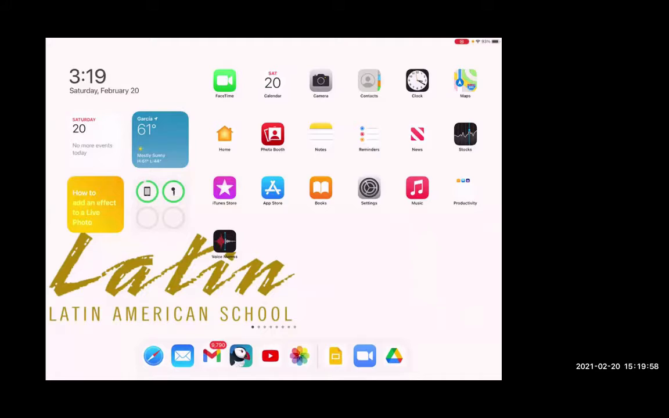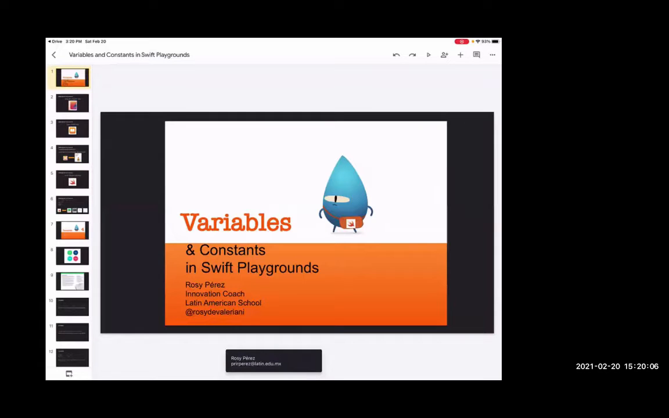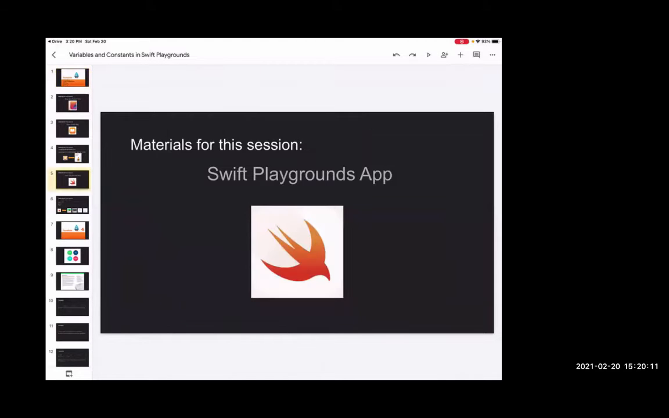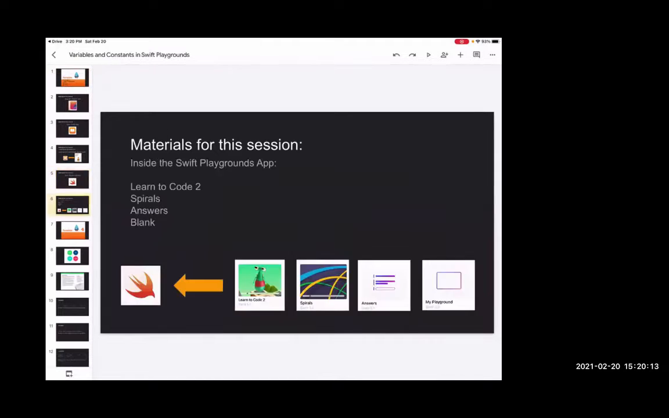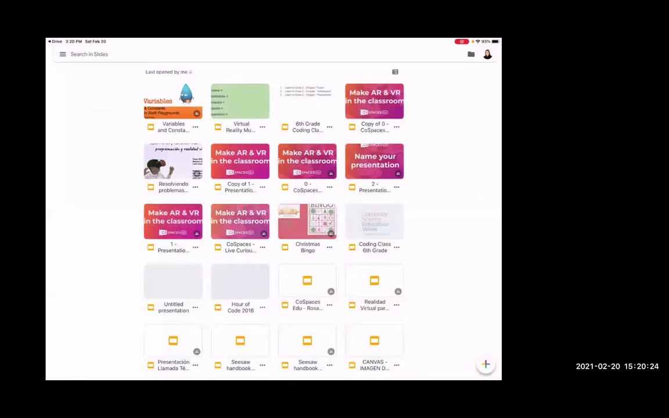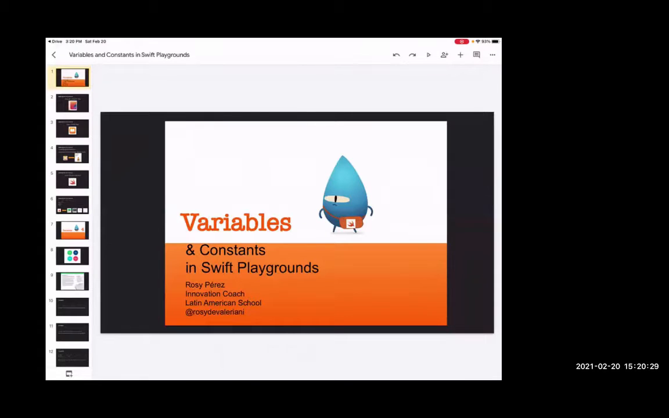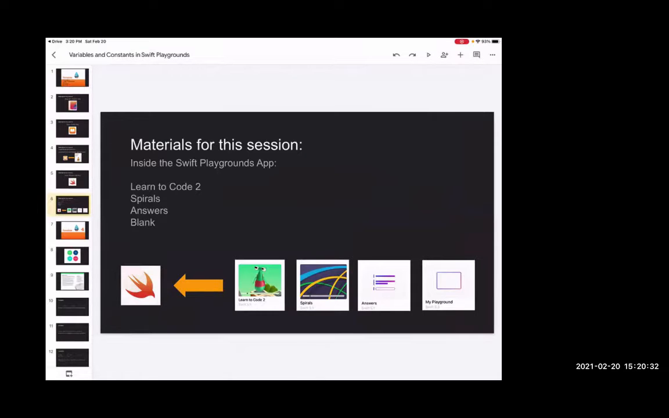You can also find this book for students, but we're gonna be using the one for the teachers. Okay, I'm also gonna be using the Swift Playgrounds application. And inside the Swift Playgrounds, I'm gonna be using the Learn to Code 2 playground. I'm gonna be using the other playgrounds such as the spirals, the one that is called Answers, and a blank playground.